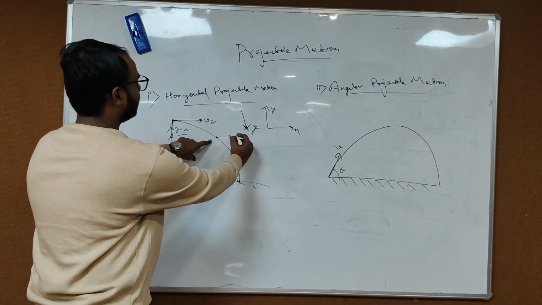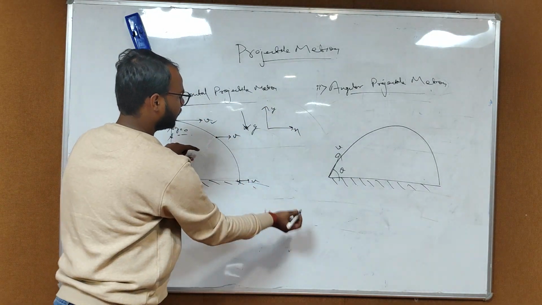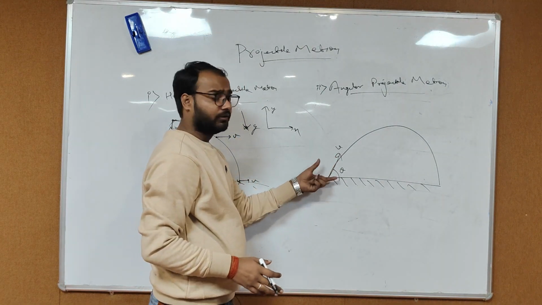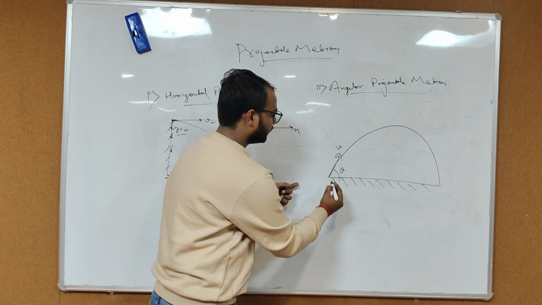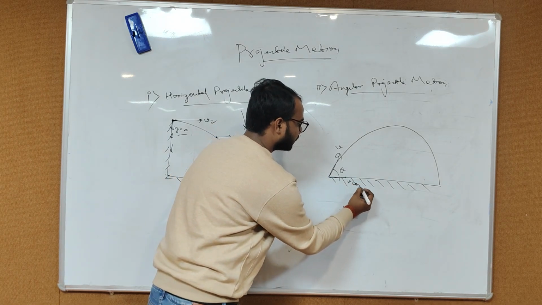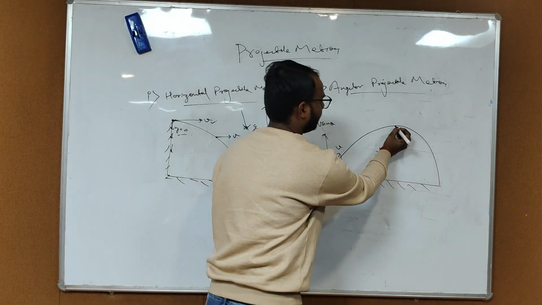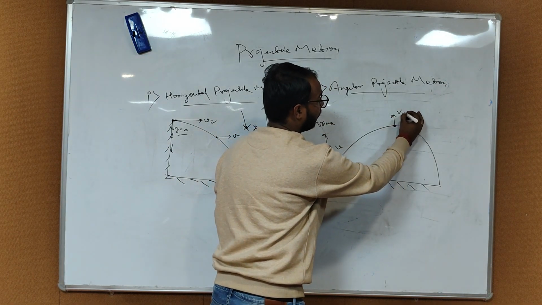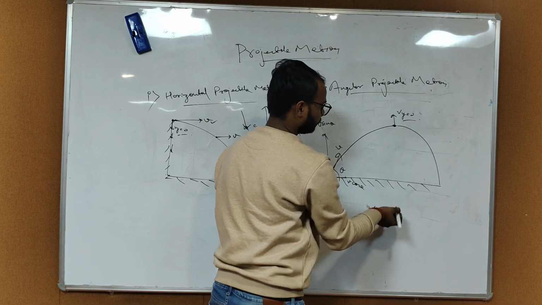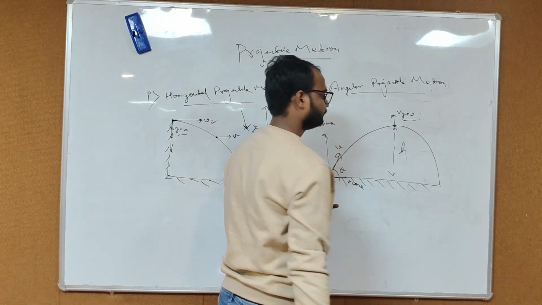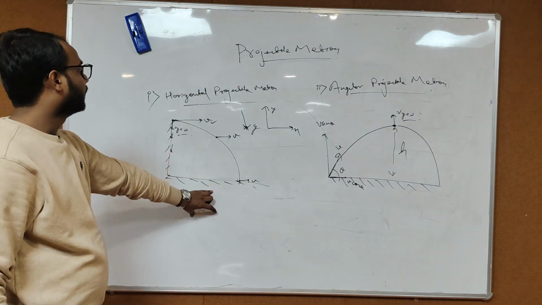If the velocity is v here, then its bifurcation in the x-axis is v cos theta, and in the y-axis is v sin theta. At this point, the velocity in the y-axis will be equal to 0, and this will be the maximum height attained. Okay, I think it's clear.